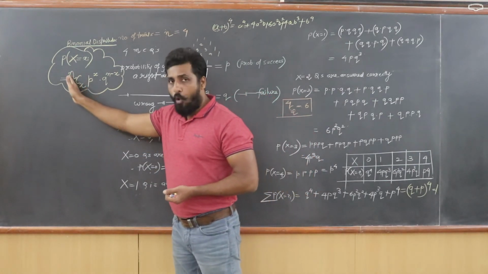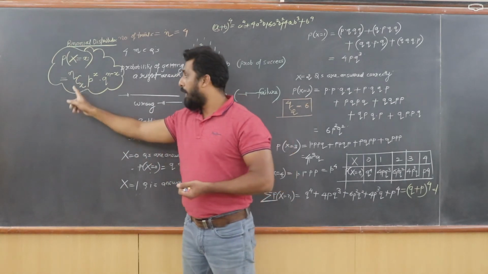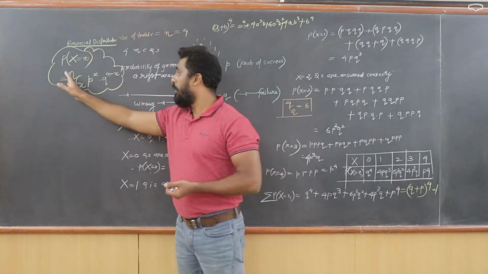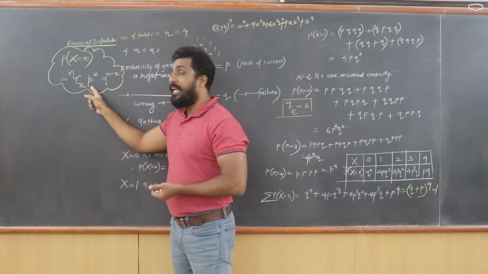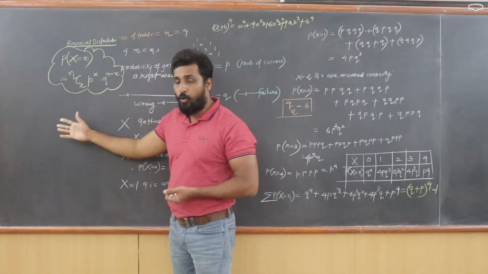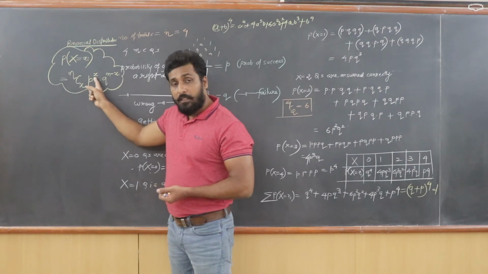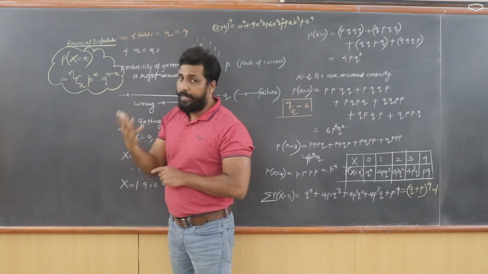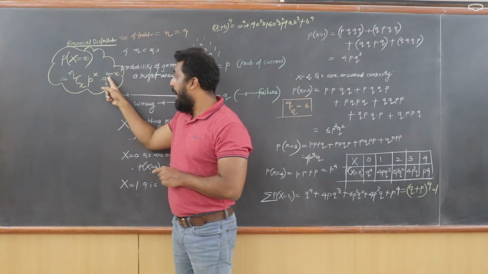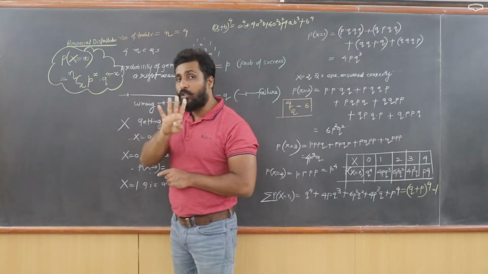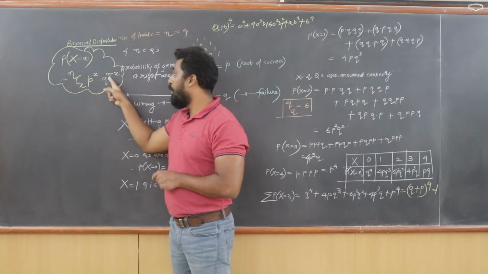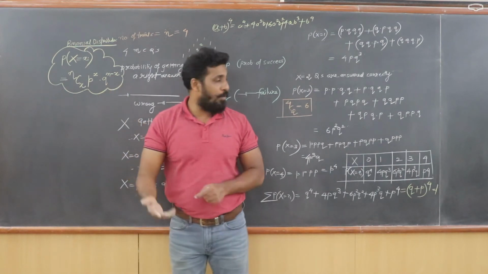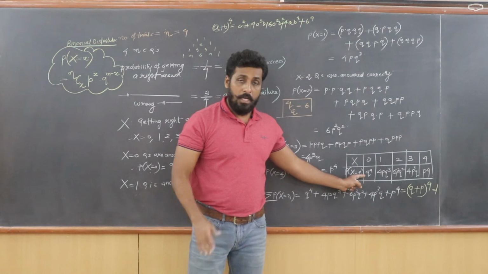So N was 4, number of trials was 4, and success was 0. So it becomes 4C0, which gives me 1. P is the probability of success. Success is 0, so P raised to 0 again becomes 1. Q raised to N minus X. Number of trials was 4 and success was 0. That's why I write Q raised to 4. So that's my probability, Q raised to 4.